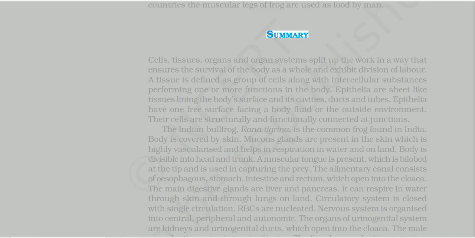Summary. Cells, tissues, organs and organ systems split up the work in a way that ensures the survival of the body as a whole and exhibit division of labor. A tissue is defined as group of cells along with intercellular substances performing one or more functions in the body. Epithelia are sheet-like tissues lining the body's surface and its cavities, ducts and tubes. Epithelia have one free surface facing a body fluid or the outside environment. Their cells are structurally and functionally connected at junctions.